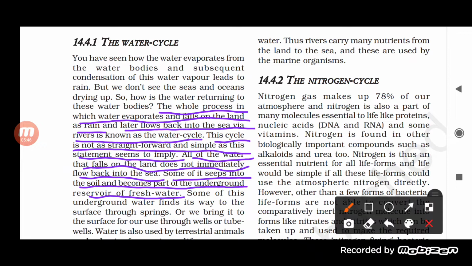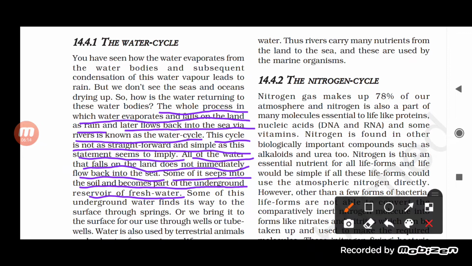And then it will again come back to the earth's surface on the land in the form of rain. After condensation, there is the process that we call precipitation, where it comes back to the earth's surface in the form of rain. Here it is saying that the cycle is not very straightforward. It doesn't mean that all the water vapor which evaporates comes back to the sea.